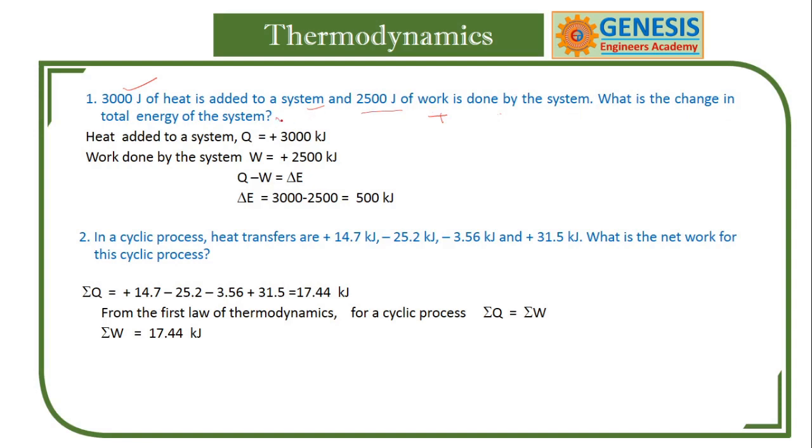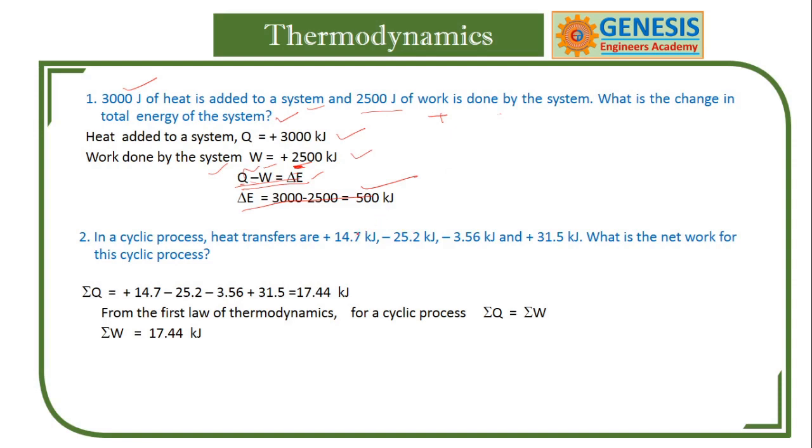Heat is added, that is positive. Work done by the system is positive. But Q minus W is the change here, so this is E1, this is E2. You can also consider it that way. So the simple answer is 500 joules.